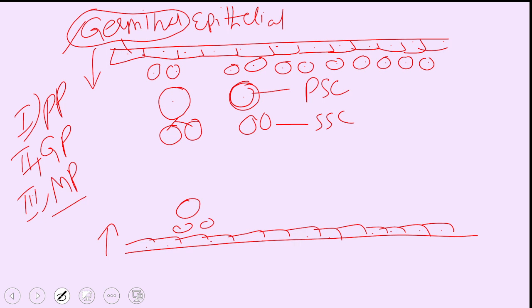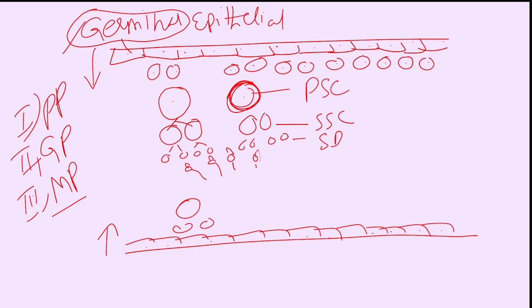And now the second division takes place. From each one, two cells are produced. Thus, four cells which are one-fourth the size of the primary spermatocyte are produced, and these are called spermatids. These spermatids now develop head, tail and middle piece. They are transformed into sperms.